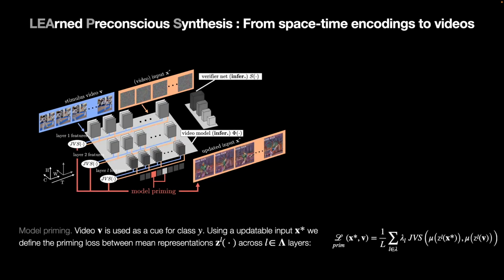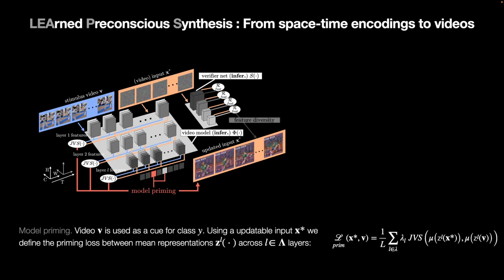To avoid direct correspondence to the priming stimulus and reduce a degree of freedom in the synthesized inputs, we include an additional verifier network. Given the synthesized inputs, we run inference and compare the mean and variance of the feature distribution statistics from the verifier. This feature diversity term is used as a regularizer to the synthesized video. In addition, we include a second regularizer term to ensure continuity between synthesized frames, while also including diversity between frames further apart.